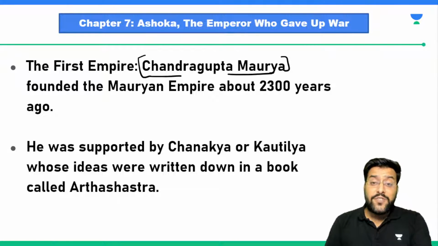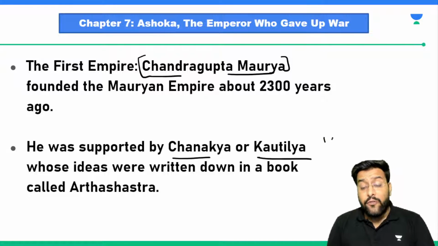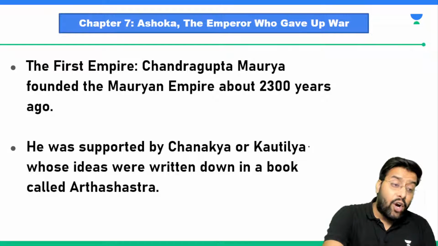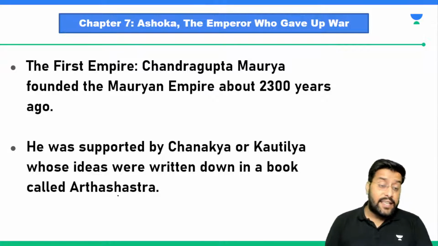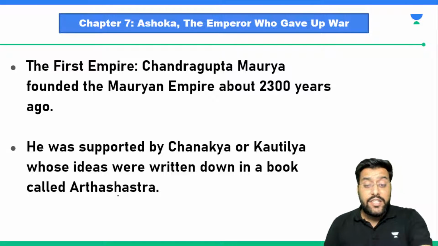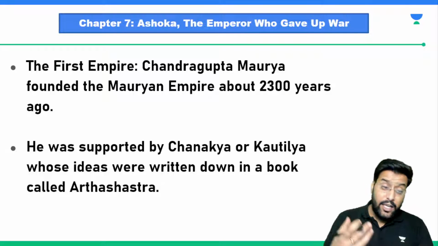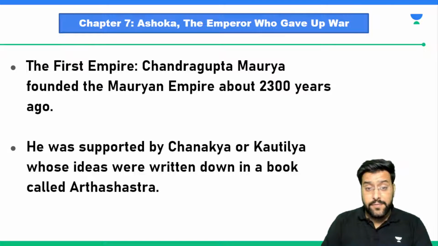So in the court of Chandragupta, there was one person, Chanakya, Kautilya or Vishnu Gupta, who guided the king on all the important matters, and he wrote about the Mauryan Empire. He wrote about how things were to be ruled in his book called Arthashastra. Are we following it?